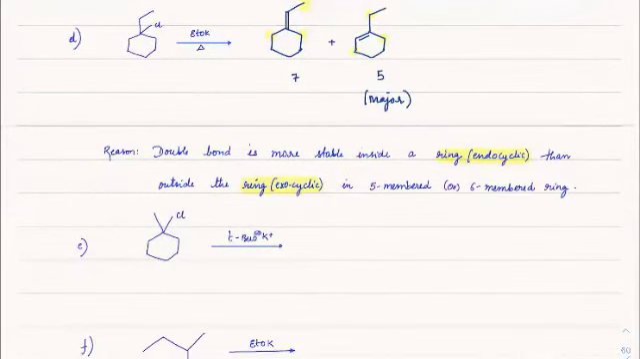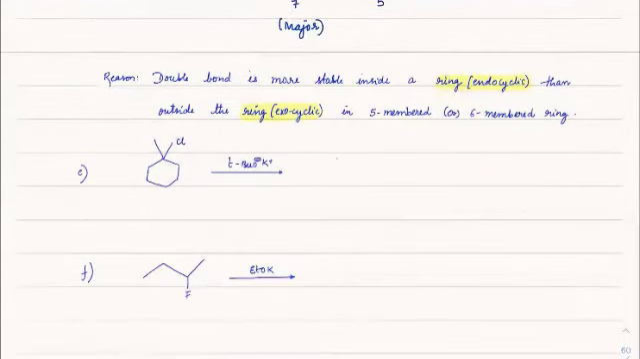Same thing would happen here also. No, sorry. Here it is fine, because here more alpha hydrogens are coming, but in this case, check. In this case, I could have a double bond here and I could have a double bond here. Okay? Got it? So the double bond is more stable when endocyclic, inside the ring, than exocyclic, outside the ring, in a 5-membered or 6-membered ring.